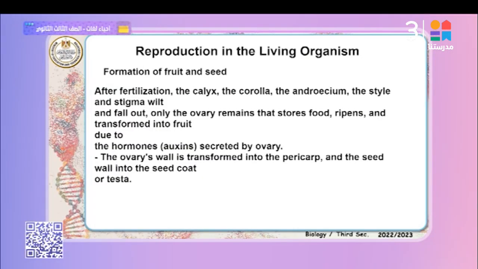Okay. After fertilization, the calyx, the corolla, the androecium, the style and the stigma wilt. Why? The vegetative organs stop continuing their life. Why? Because the hormones, the 3% in auxin, stop stimulating the growth of the vegetative organs, and the nutrients go directly to the fruits, to the formation of the fruit and the seed.